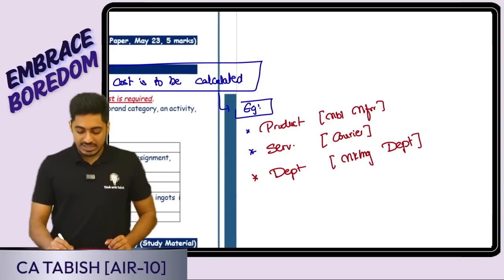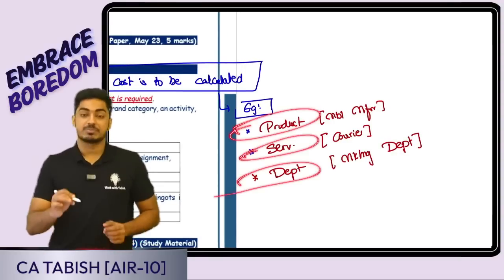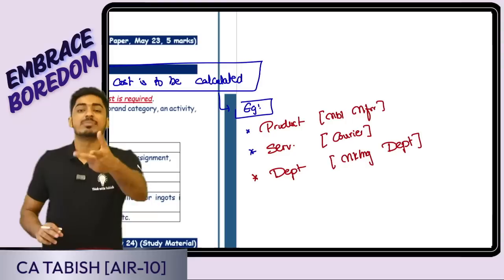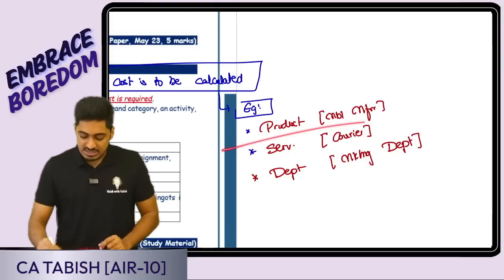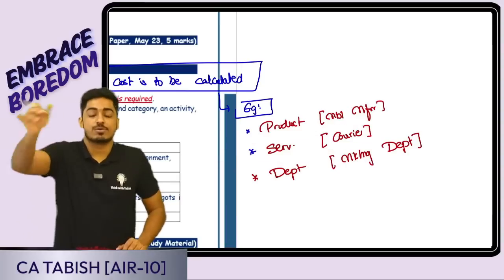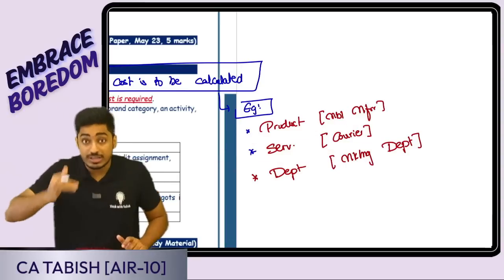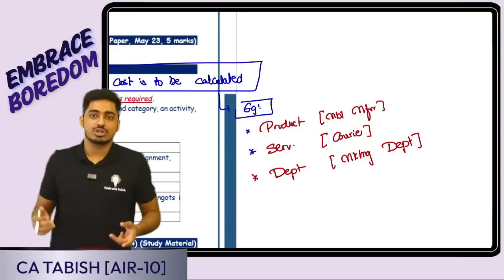My cost object can be a product also, a service also, a department also. Product: suppose I'm a mobile manufacturer. I want the cost for a mobile, for that product. Service: suppose I'm providing courier service. For what do I want the cost? I want the cost for that courier service. That is going to be my cost object.